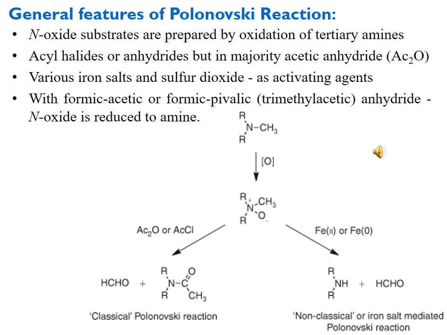Here are given some general features of the Polonovski reaction. First, we have seen that N-oxide is used as a substrate, which can be synthesized from tertiary amines after oxidation. And then this tertiary amine N-oxide is treated with different activating agents like acyl halide or anhydride, but in the majority of cases we use acetic anhydride.